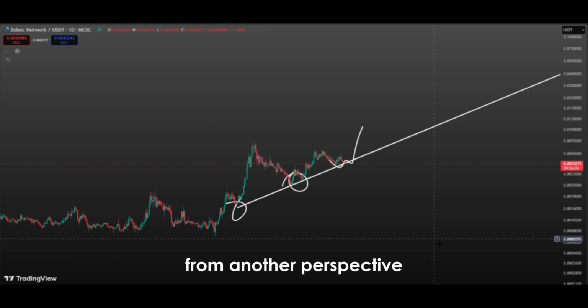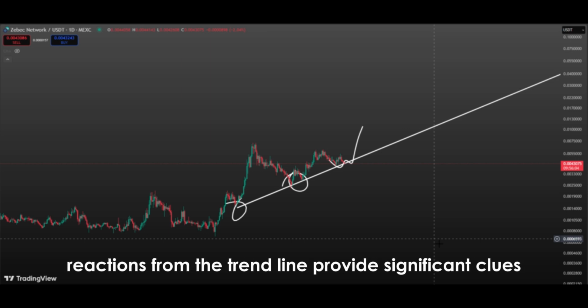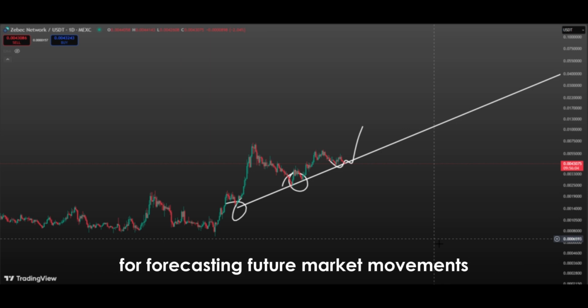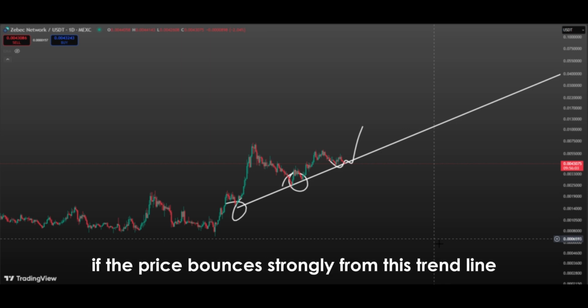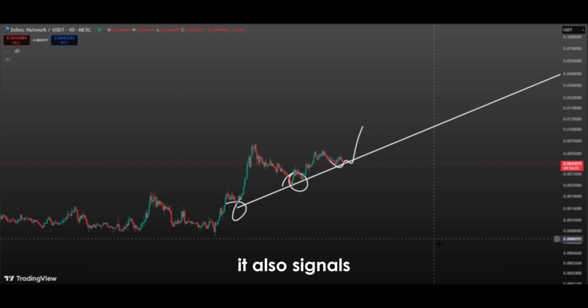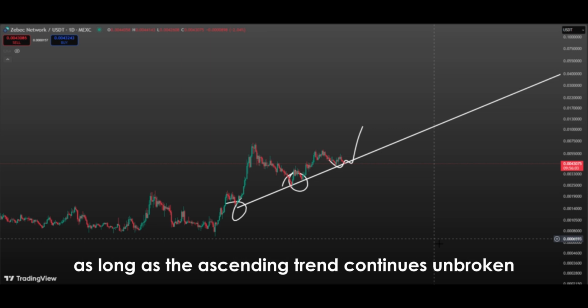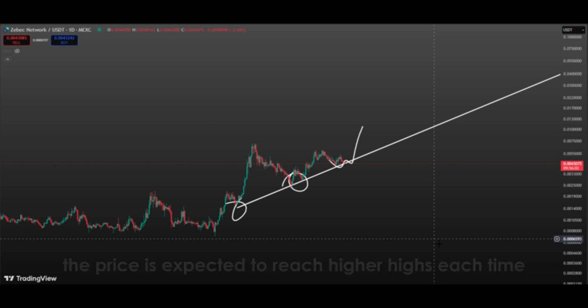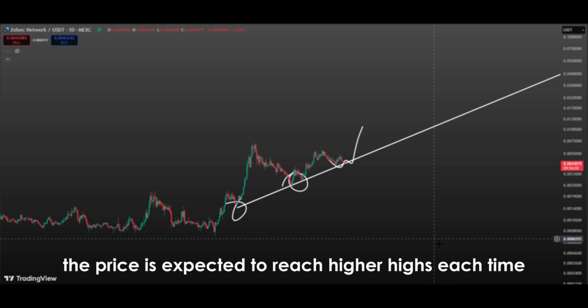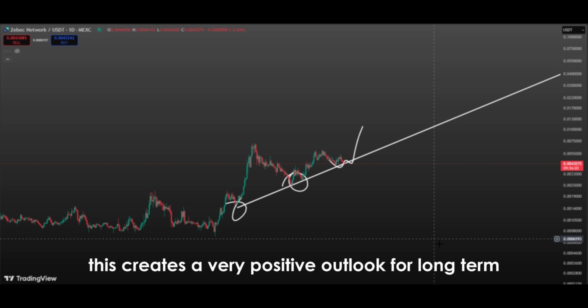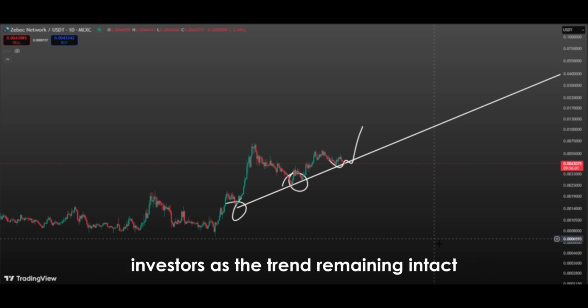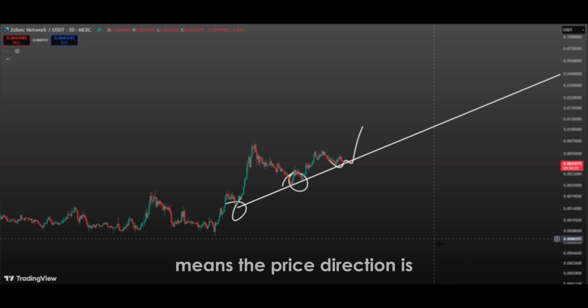From another perspective, reactions from the trend line provide significant clues for forecasting future market movements. If the price bounces strongly from this trend line, it also signals that the market intends to make new highs above. As long as the ascending trend continues unbroken, the price is expected to reach higher highs each time. This creates a very positive outlook for long-term investors, as the trend remaining intact means the price direction is upward, and every pullback simply represents a new opportunity.